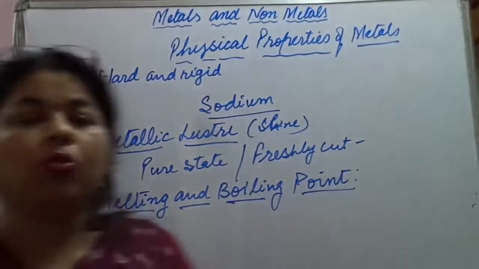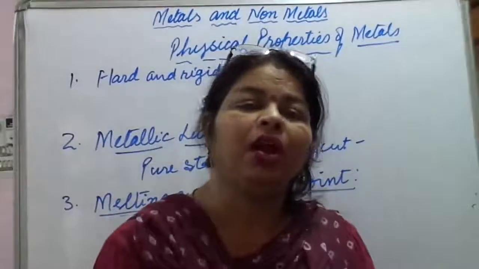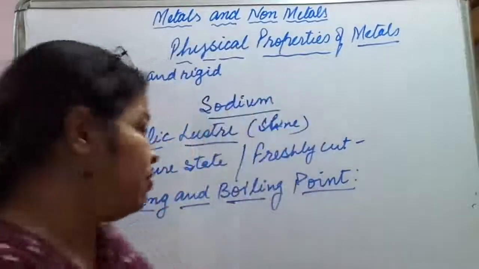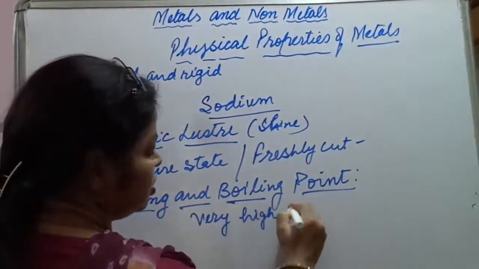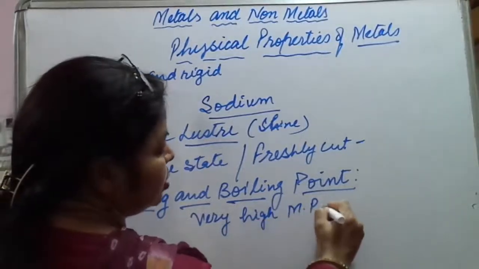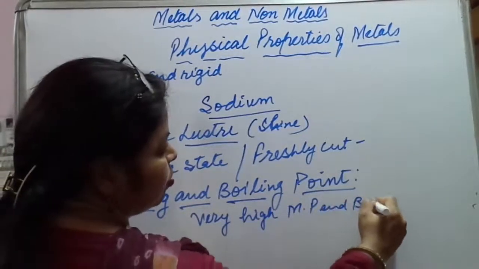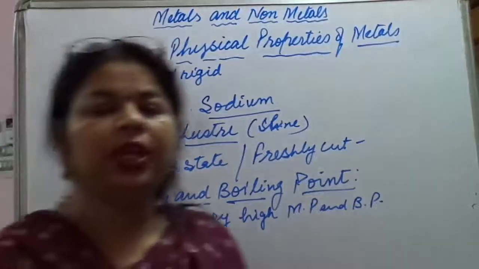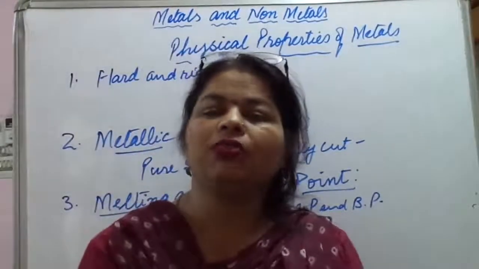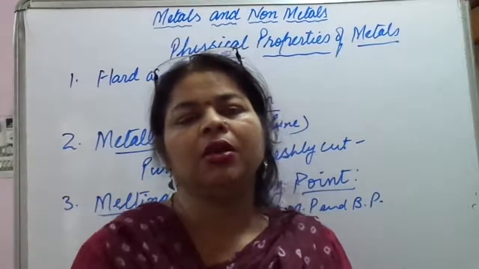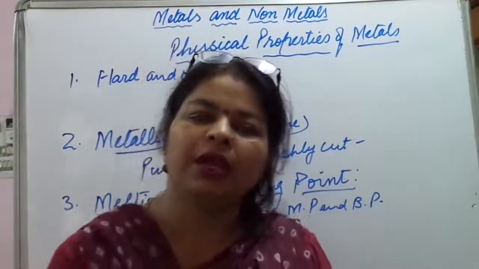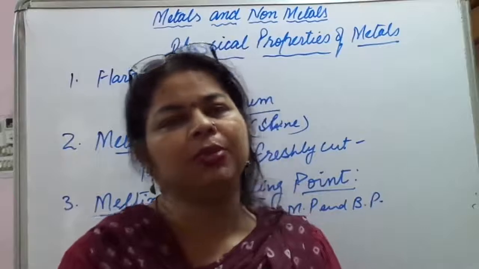Now metals, they have very high melting point and boiling point. Why is it so? Because of the strong metallic bonds present in the lattice of the metal. So melting point becomes very high.